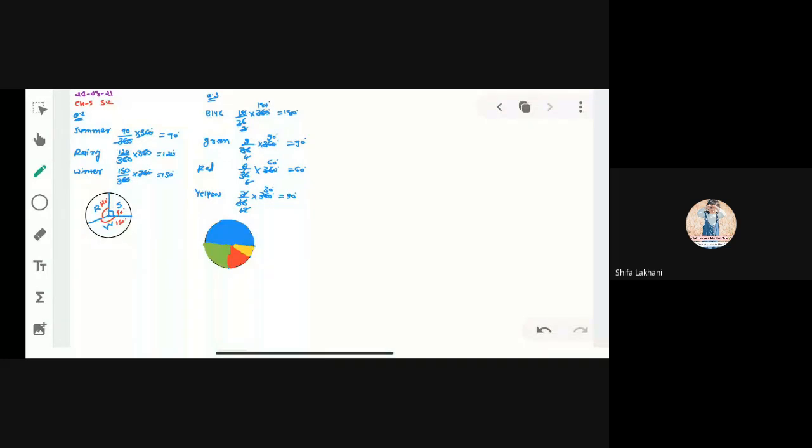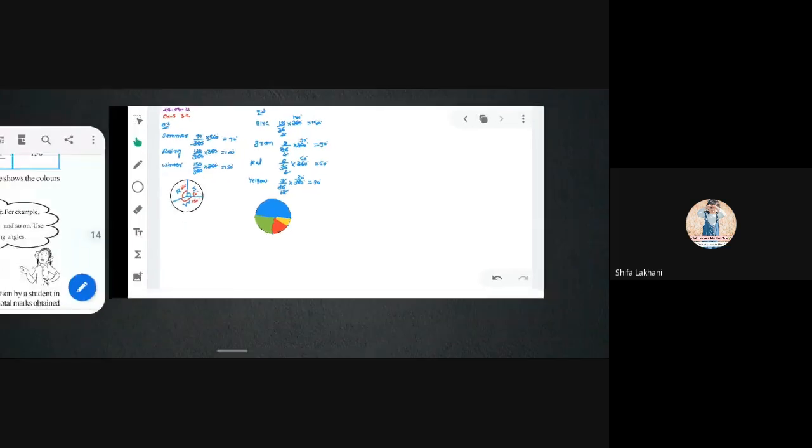Okay, now write down question number 2 and 3 fast. The central angle of every color we are writing in the above information. You can see, we are filling in all the colors: blue, red, yellow, and green. Okay, write down fast.